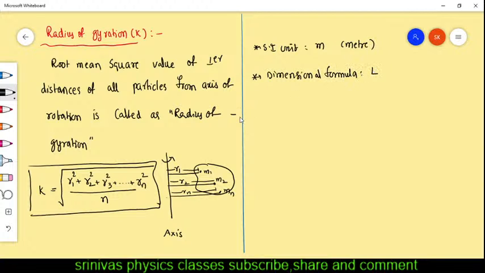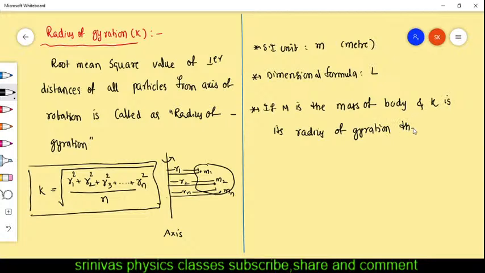If you know the radius of gyration and the total mass of the body, capital M is the mass of the body, not the mass of particles, and K is its radius of gyration, then the moment of inertia we write like this. Another formula: the moment of inertia in terms of mass of body and radius of gyration is I equals M K square.